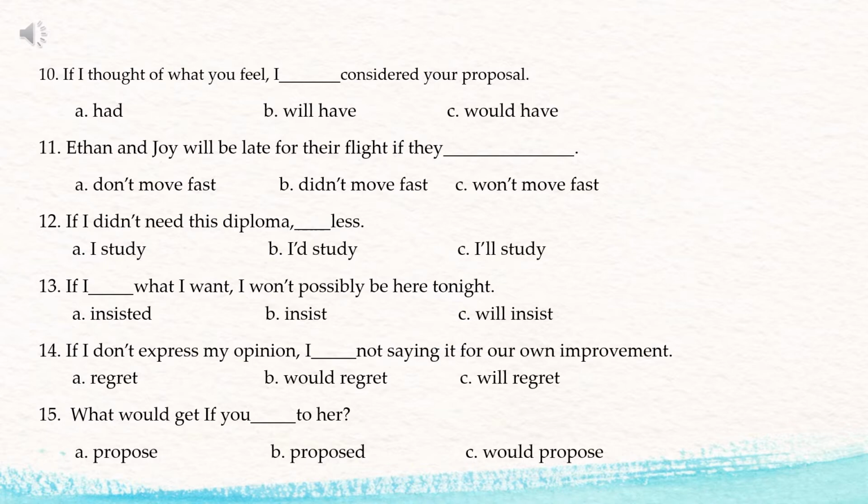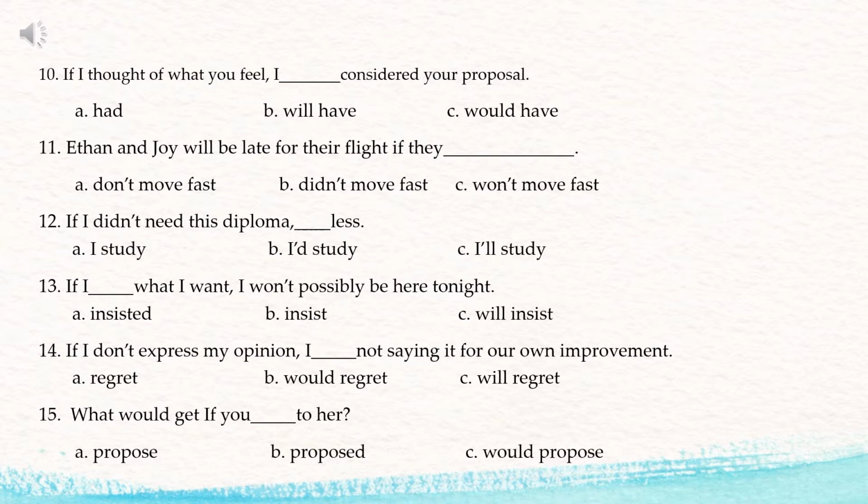So it will be letter C. Later on, as I explain the four types of conditional clauses, you will understand why it is "would have." So again, in the main clause, it will be I would have considered your proposal, because the verb in the conditional clause is in the simple past tense.